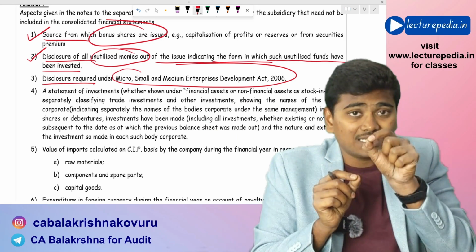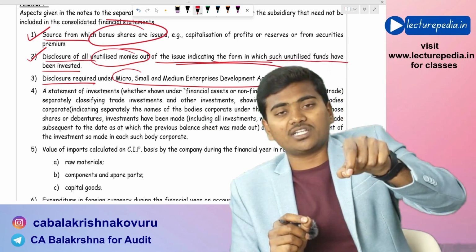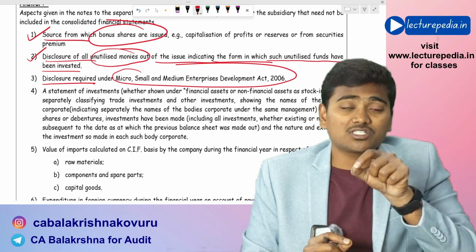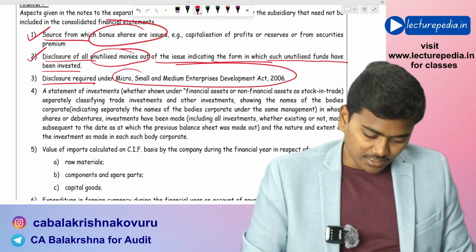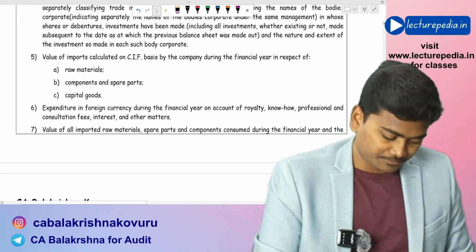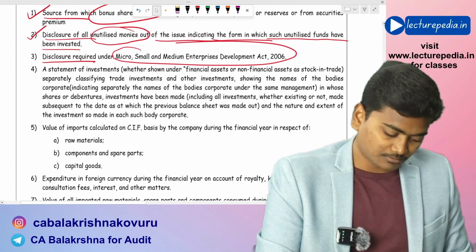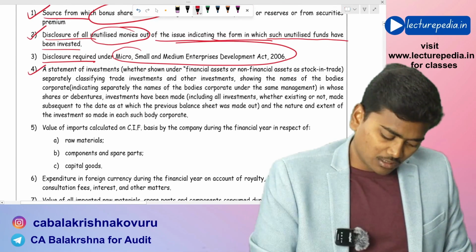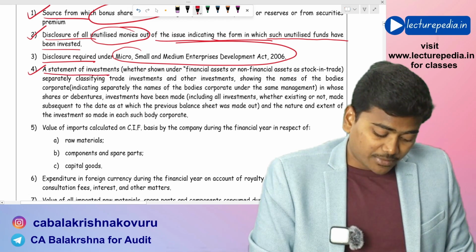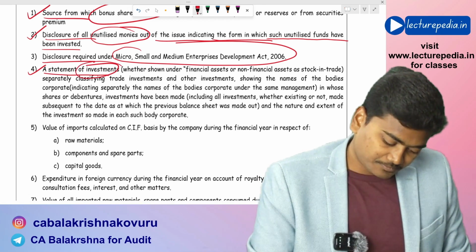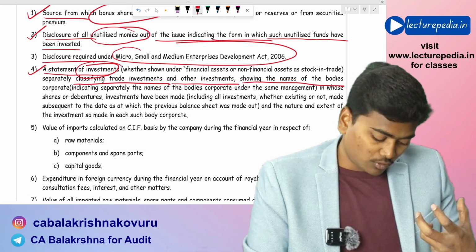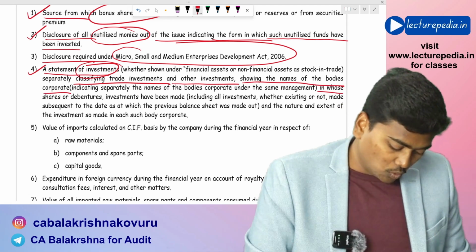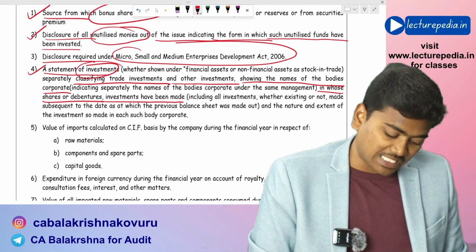The disclosure is required only in the standalone financial statement, but such type of disclosure is not required in consolidated financial statements. Hope that is clear. Next example, a statement of investments classifying trade investments and other investments, showing the name of body corporates in whose shares or debentures investments have been made.